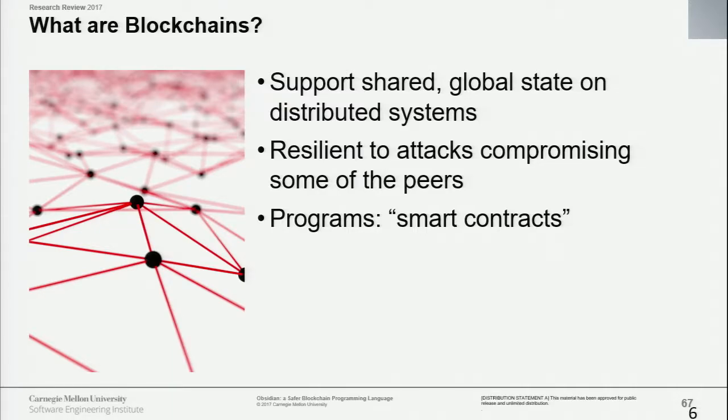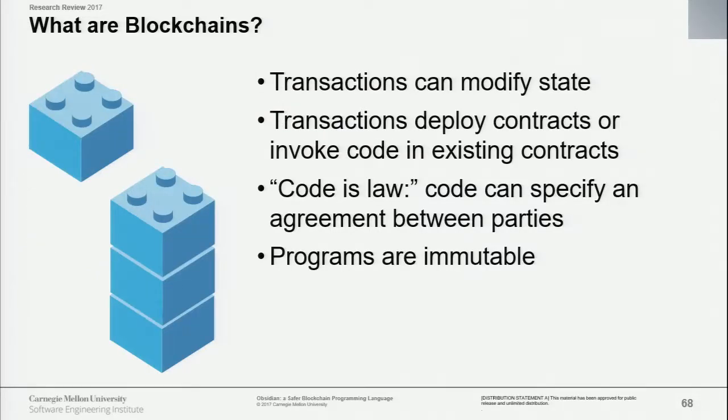So imagine you have several partners that are collaborating and they want to do transactions, let's say banking transactions, for example. But they want to do it in a way that's resilient to attacks that may compromise some of the peers. So these systems are composed of a collection of servers, we'll call them peers, and some of those may be compromised because an adversary may have taken control over one of them. And we want to run programs on these systems. These programs are typically called smart contracts. So I'll be using that term, smart contracts, which just means program in this context.